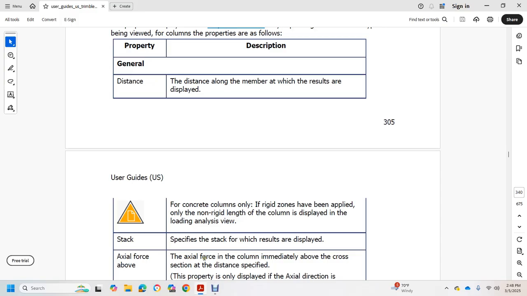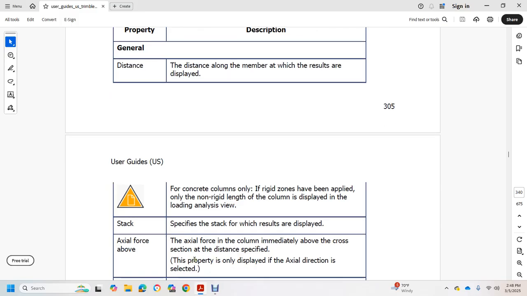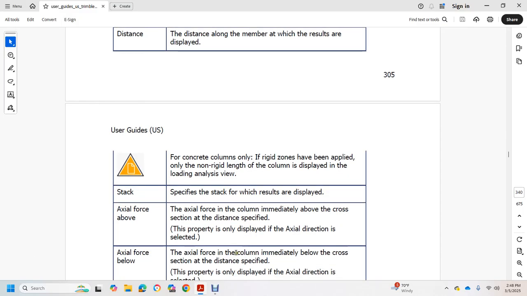The axial force above is the axial force immediately above the cross section at the displayed distance specified in the properties, only displayed for the axial direction selected. The axial force below is the axial force in the column immediately below the cross section at the distance specified by the properties.